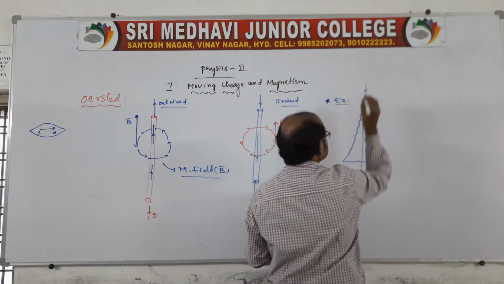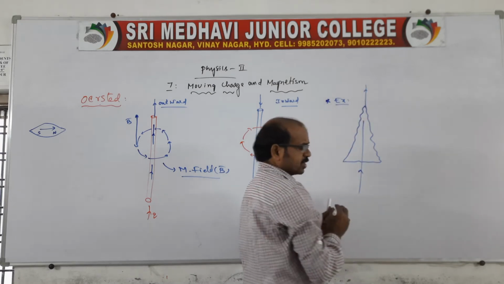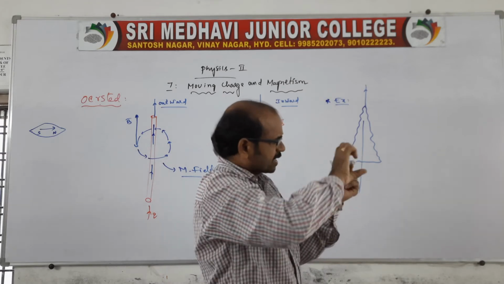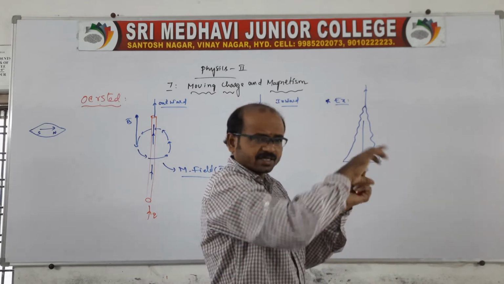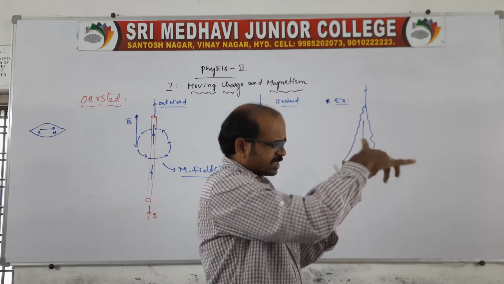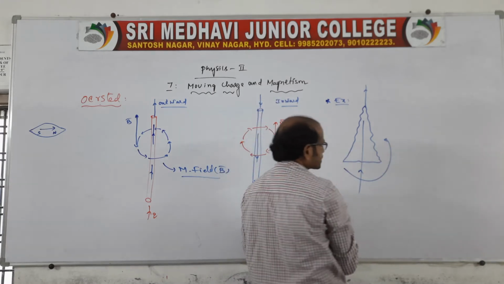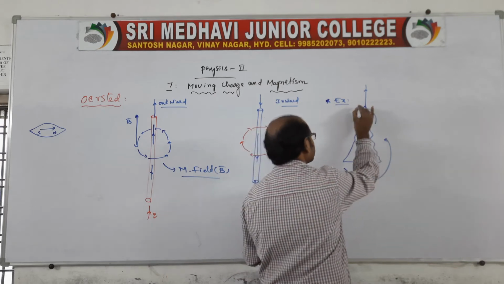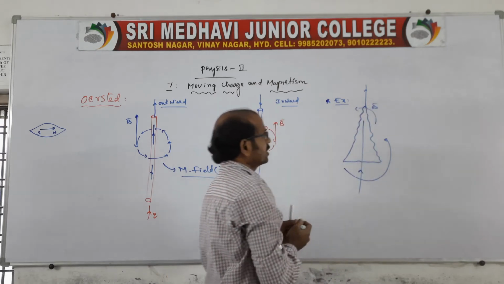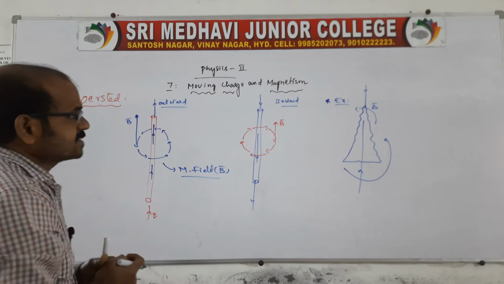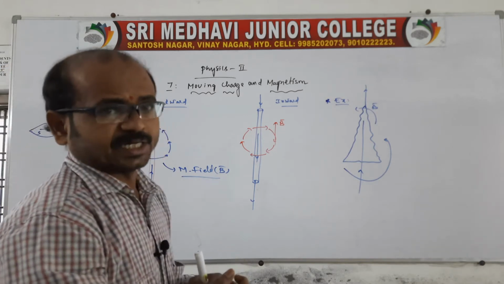When the current is moving through the screw and the screw is rotated like this, the direction of head rotation gives the direction of the magnetic field. This is what we call the screw rule.